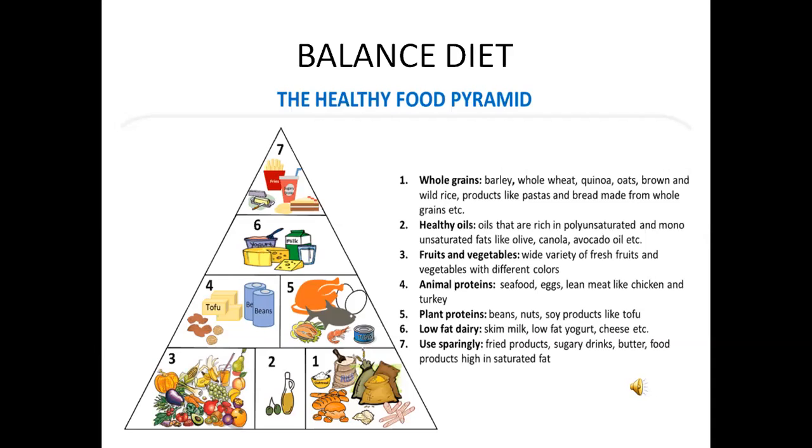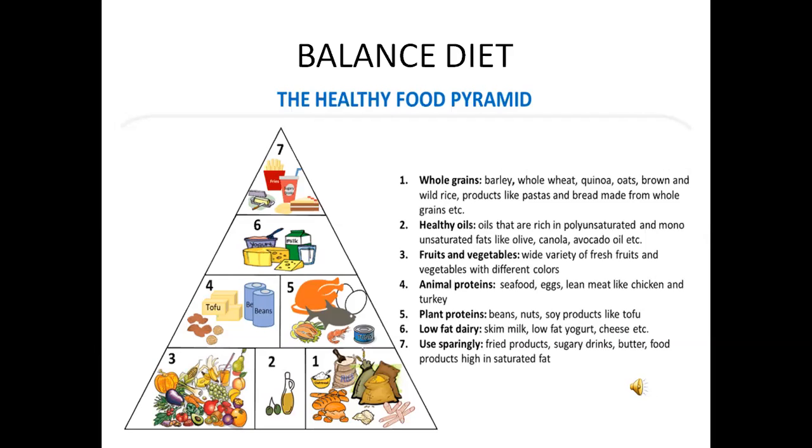Third, fruits and vegetables. A wide variety of fresh fruits and vegetables with different colors. And fourth one, animal proteins. Seafood, eggs, lean meat like chicken and turkey. And fifth one, plant proteins. Beans, nuts, soya products like tofu. And sixth one in the pyramid, low fat dairy, skim milk, low fat yogurt, cheese, etc.